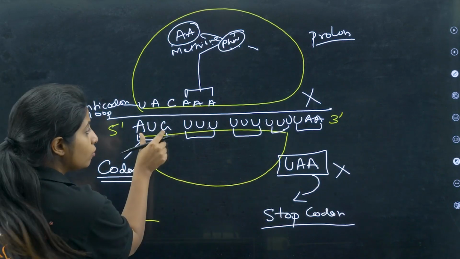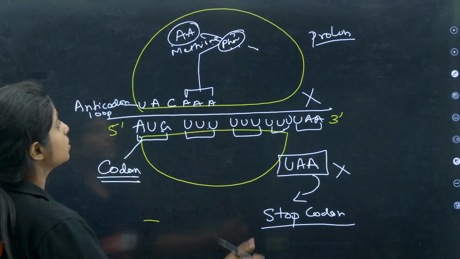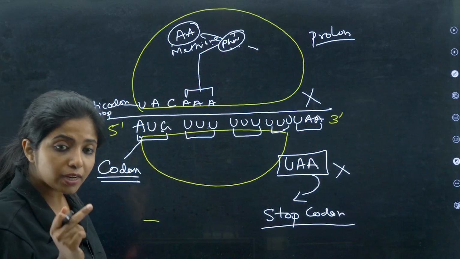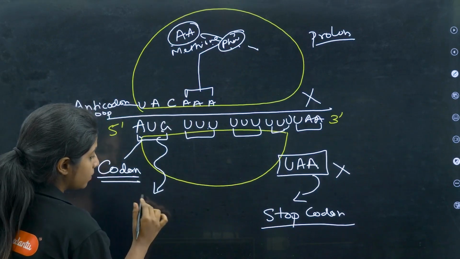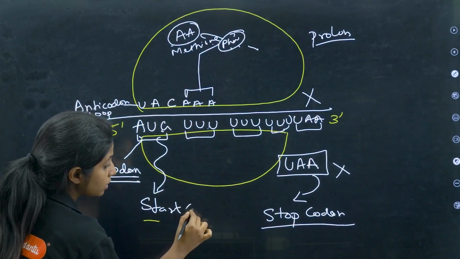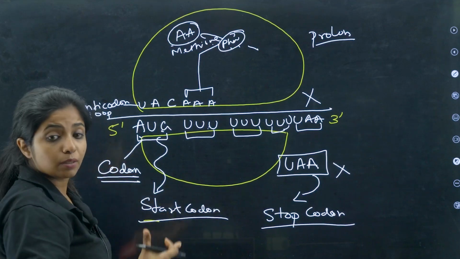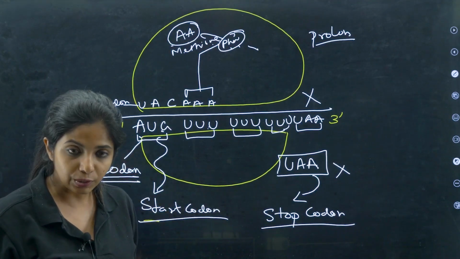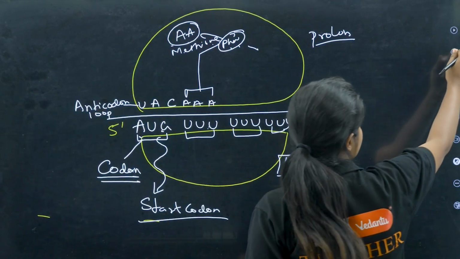And AUG, I told you, is the one that codes for methionine. I am also telling you one more thing. This is also the one that is going to act like a start codon. This helps in starting the process of translation. Got it. Now I am going to talk about genetic code.